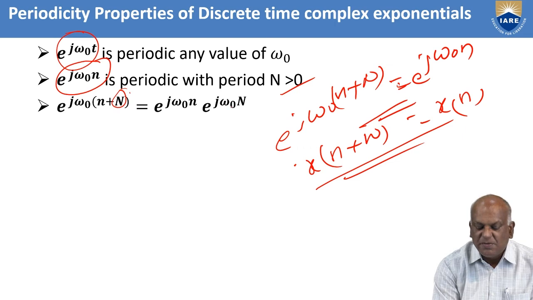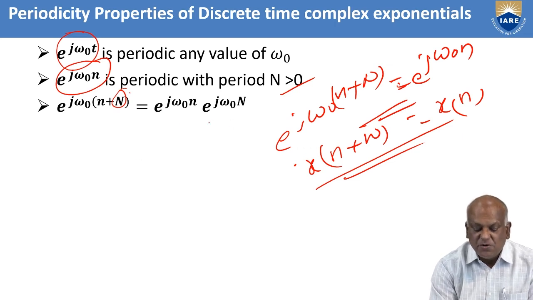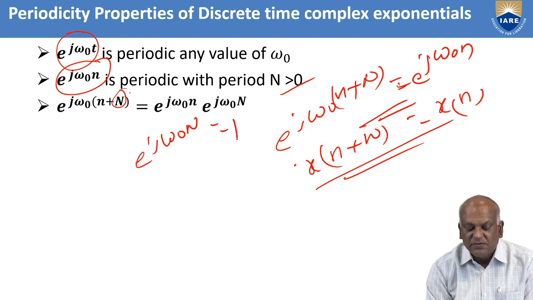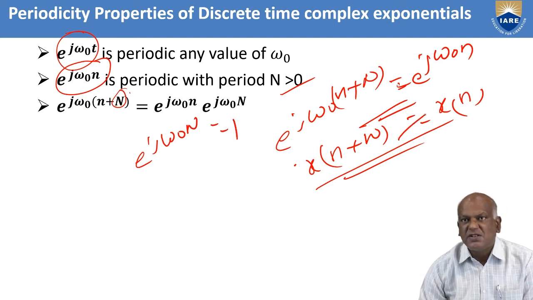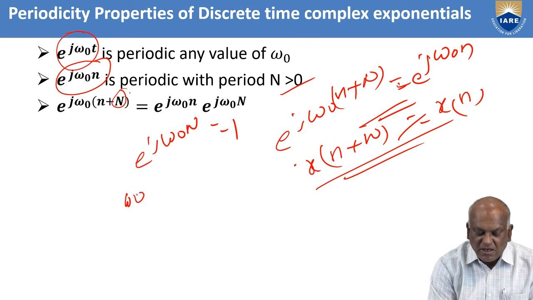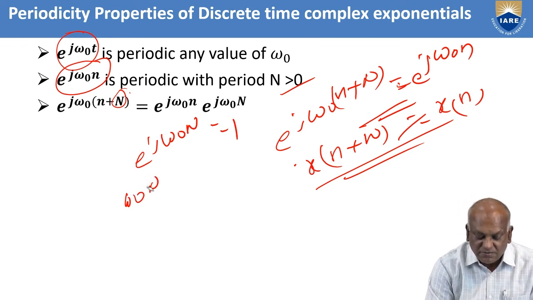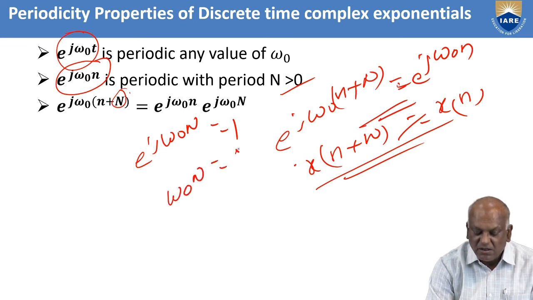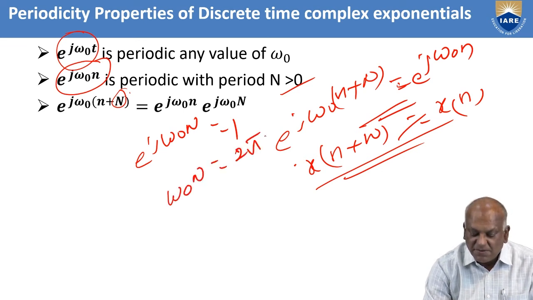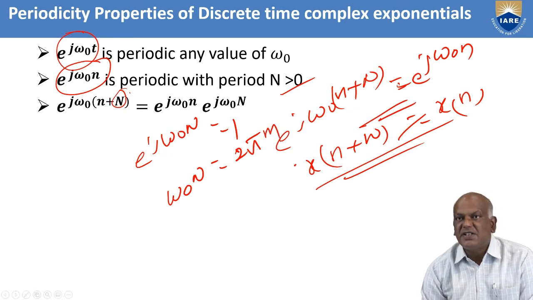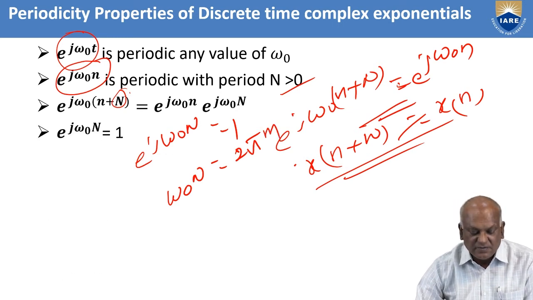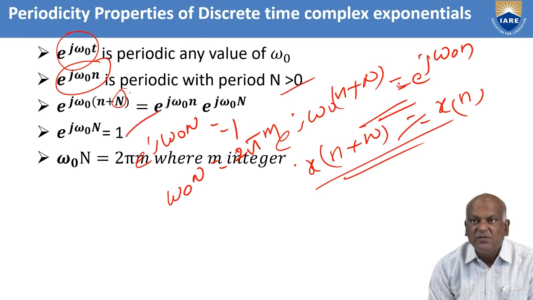e power j omega naught n. It becomes periodic when e power j omega naught n value equals 1. Then only the periodic condition is satisfied, when omega naught n, where n is an integer, equals 2 pi times some m, where m is an integer. This value e power j omega naught n is 2 pi m, where m is an integer.